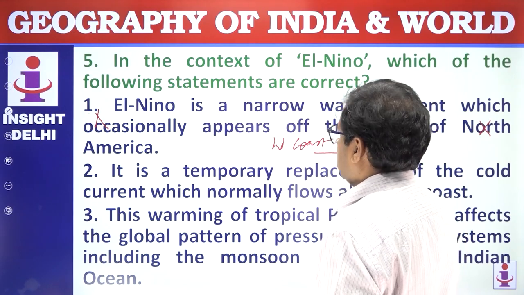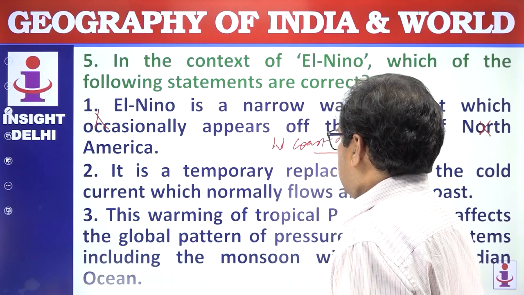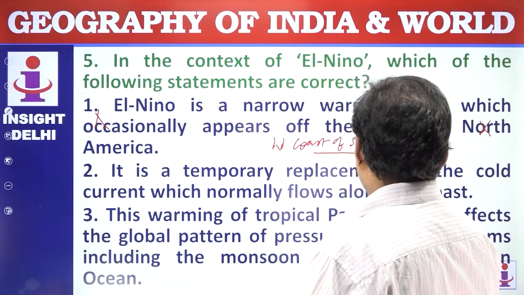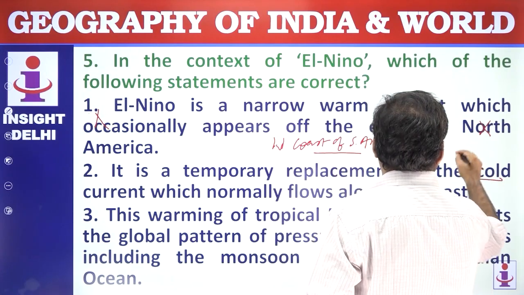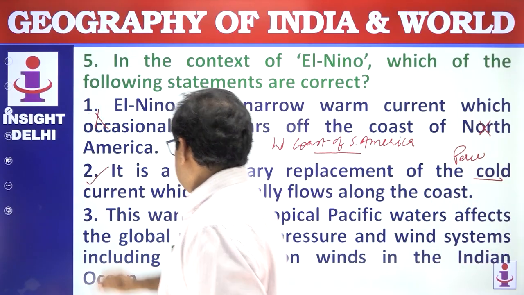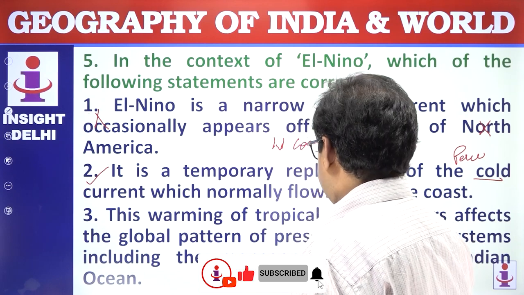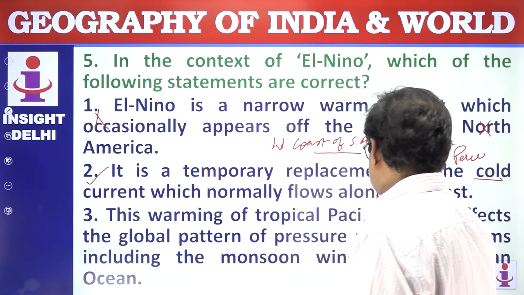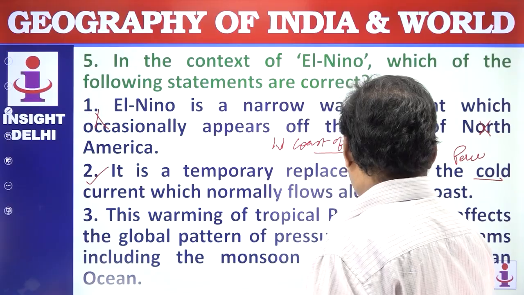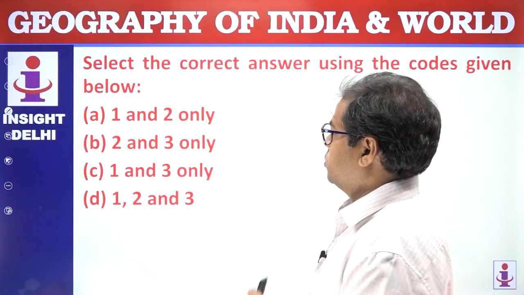West coast of South America. So this statement is wrong. It is a temporary replacement of the cold current which normally flows along the coast. Yes, this is correct. Cold current, that is the Peru current, also called the Humboldt current. This is correct. This warming of the tropical Pacific water affects the global pattern of the pressure and wind system, including the monsoon winds in the Indian Ocean. This statement is correct. So there is a modification in the monsoon flow.